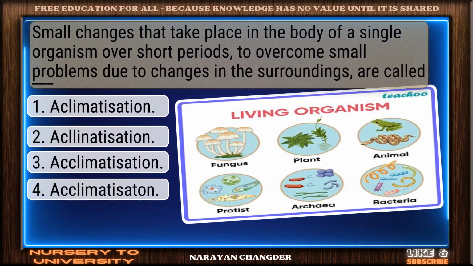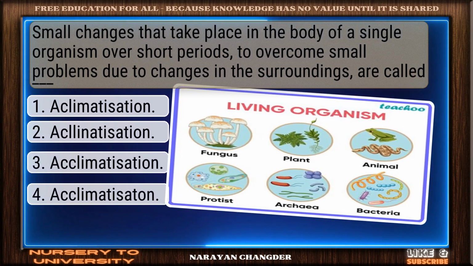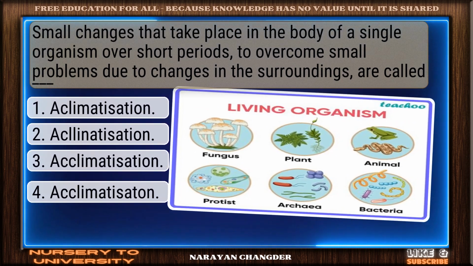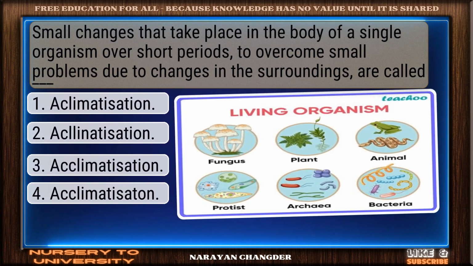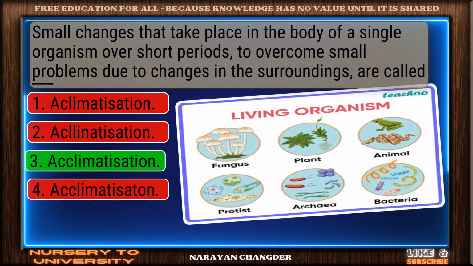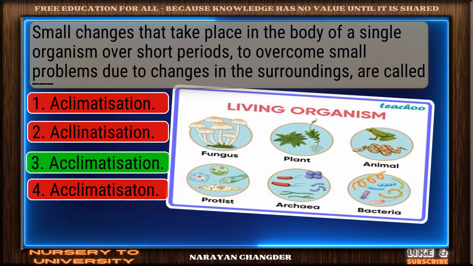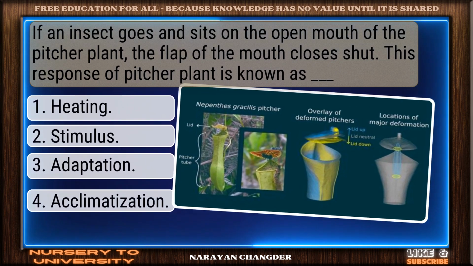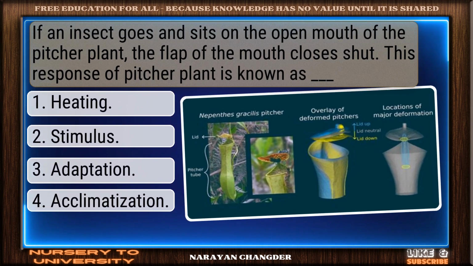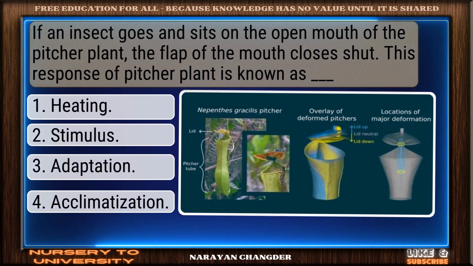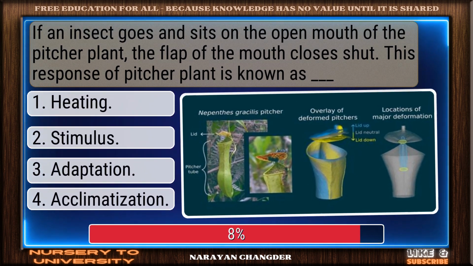Small changes that take place in the body of a single organism over short periods to overcome small problems due to changes in the surroundings are called dash. Excellent choice. Acclimatization is the right answer. If an insect goes and sits on the open mouth of the pitcher plant, the flap of the mouth closes shut. This response of pitcher plant is known as dash.